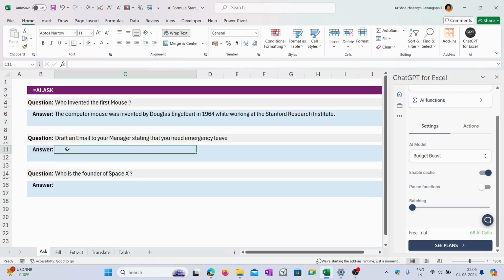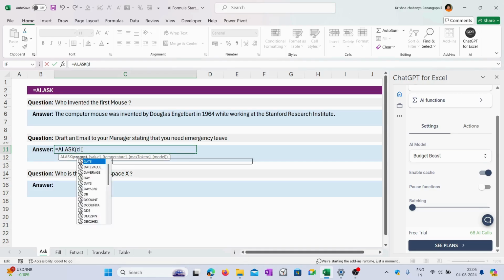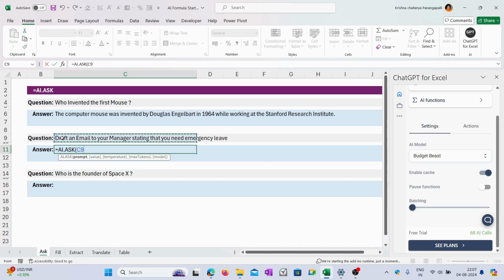In the same way, suppose you wanted to draft a mail to your manager stating that you need an emergency leave, you can do so. All your questions can be answered using this simple formula called AI.ask. Instead of hard coding the prompt here, like draft me a mail, I can just give reference to a particular cell in which my prompt is already written.